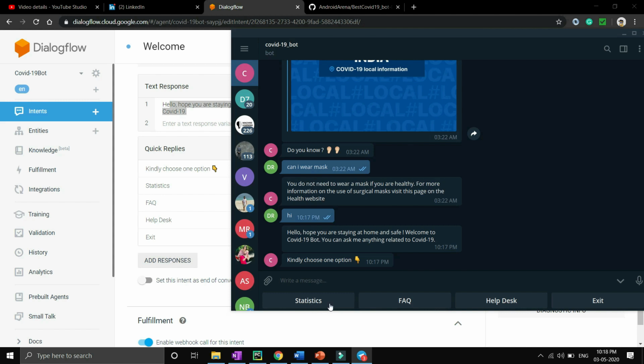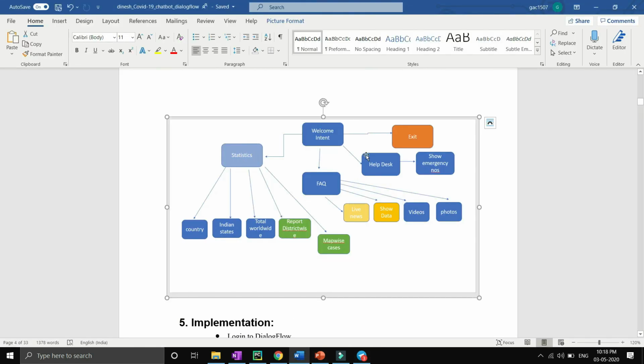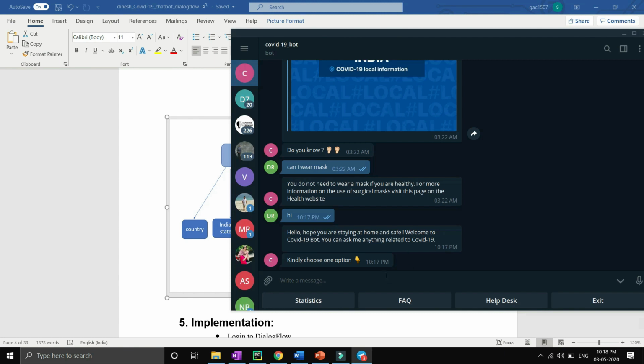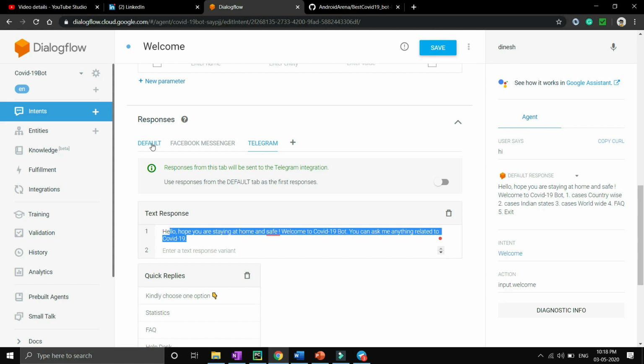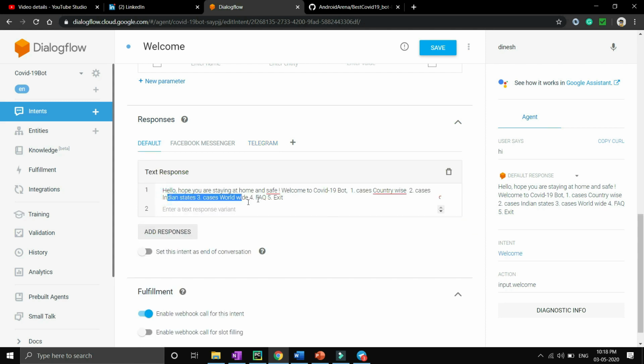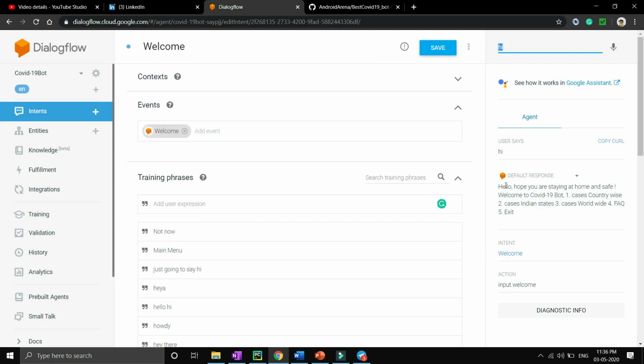So whenever the user chooses any of statistics, FAQ, help desk, or exit, just like I have mentioned in my docs, these are my intents, or you can say they are buttons in my Telegram, or quick replies in my Telegram application. I'm able to see all these in the form of buttons. Or if we are not using Telegram, or we are using some other application, then we have to mention it like this. The default response of hi will be like this.